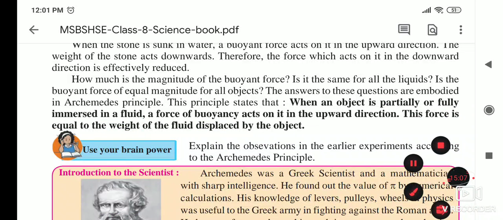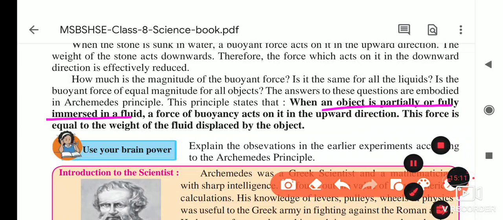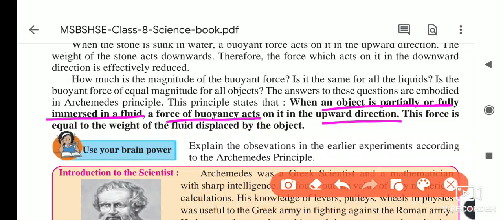The statement is that when an object is partially or fully immersed in a fluid, meaning any water or any fluid, it may be oil, it may be any liquid, the force of buoyancy acts on it. In which direction? Upward direction. And how much is that force? The force is equal to the weight of the fluid displaced by the object. So that is the statement of the Archimedes principle.